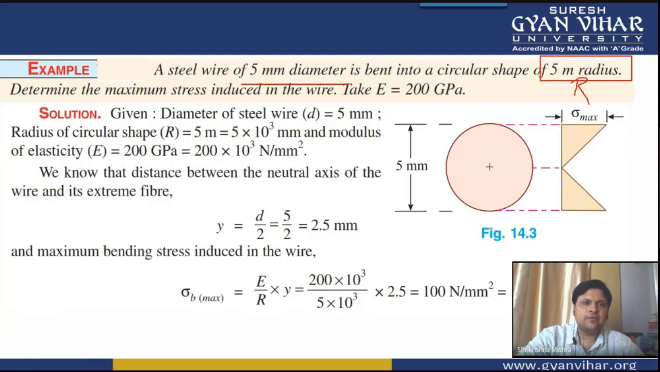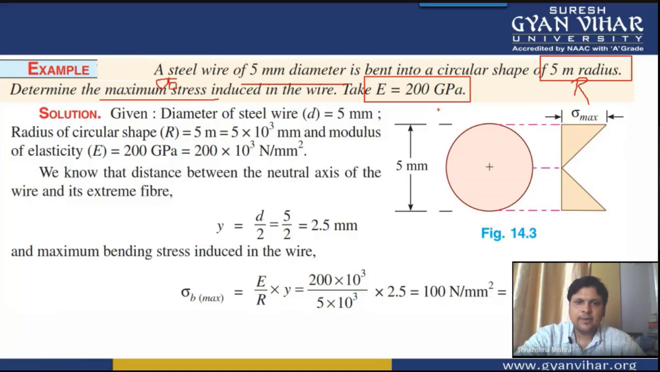Then we have to find the maximum stress, meaning the maximum bending stress which will be developed in the wire. We can take the value of modulus of elasticity as 200 gigapascal. Now 5 meter is the radius of curvature, but since it is in meter, we will convert it into mm by multiplying with 10 to the power 3. And the modulus of elasticity which is given to us is 200 gigapascal.